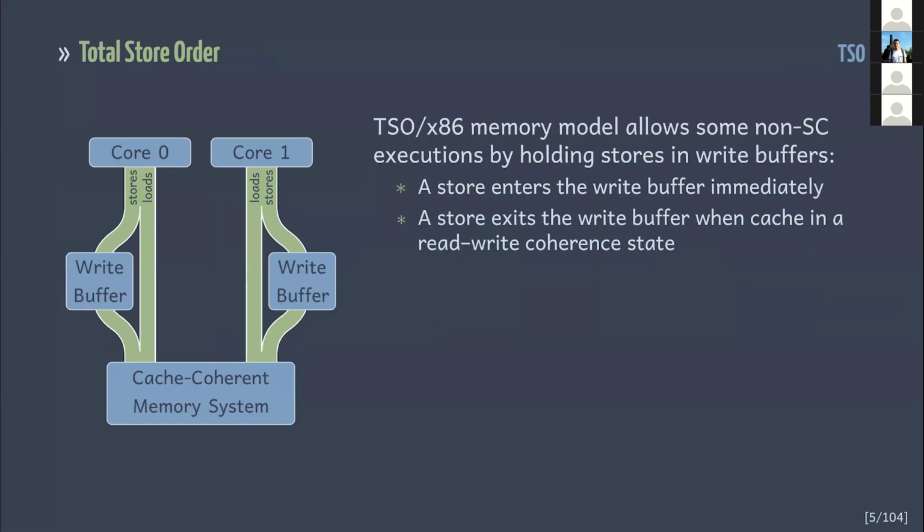In this case, I have a different memory model for you, and it's one step closer to the CUDA memory model. TSO memory model allows some non-sequential consistency executions by holding stores in write buffers. In fact, most modern CPUs implement this memory model because store buffers hide memory latency, which affects performance. So in our previous example, the reads of Y and X in the second lines can start immediately after putting writes into the buffer in the first lines.